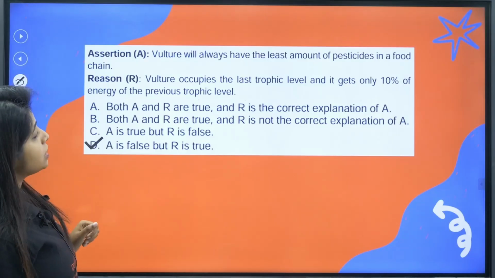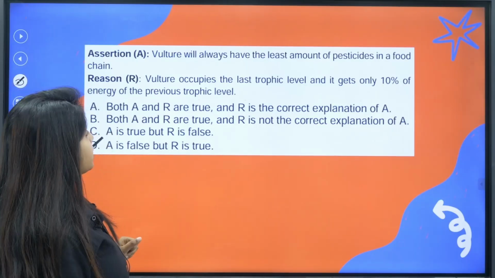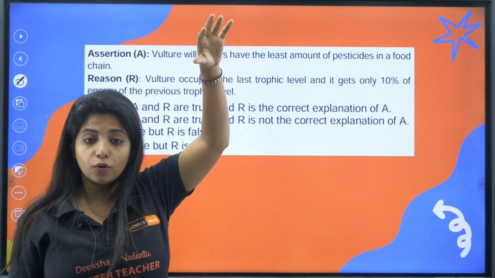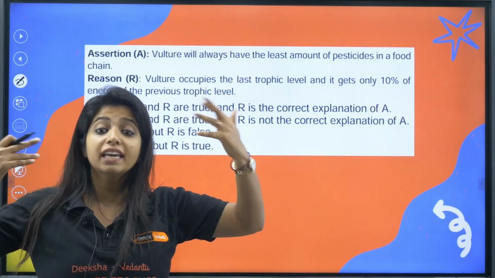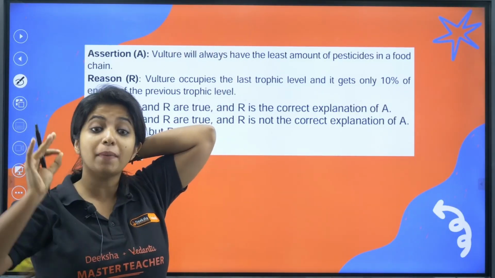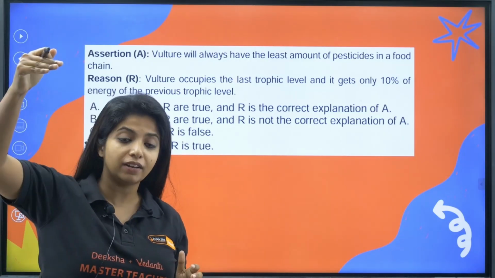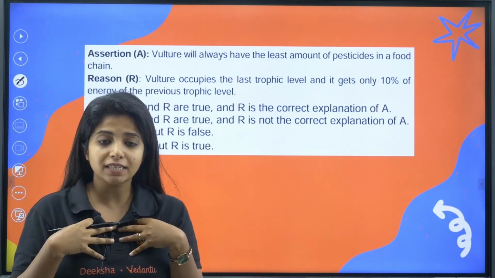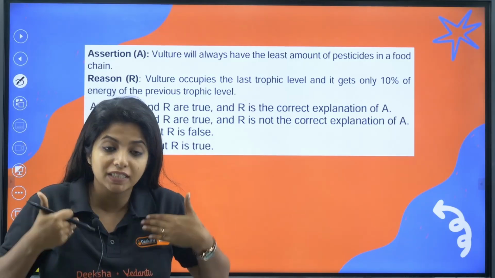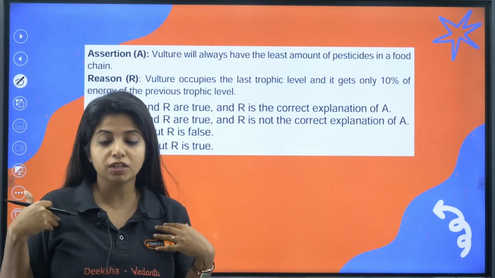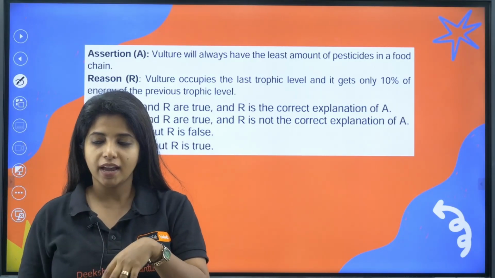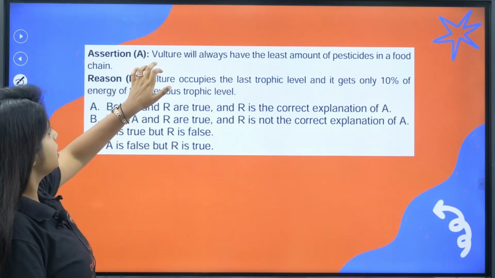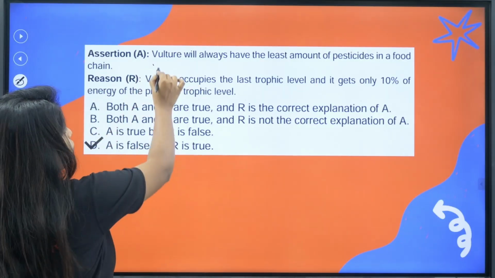Now, vulture will always have the least amount of pesticide in a food chain. Is it true? Vulture is a top carnivore, and top carnivores will have a high amount of pesticide. Remember biomagnification: when you go up a level, my dear children, the amount of pesticide increases. Why? Because pesticide in our body does not go off, it stays in our body, which is why if some organism consumes me, they will also get it. And consuming someone else like me, they will get double of it. You get it? So this will have the least, it's a wrong statement.